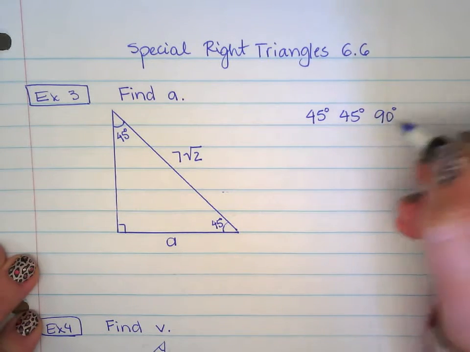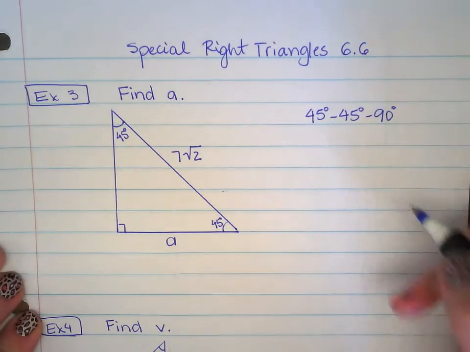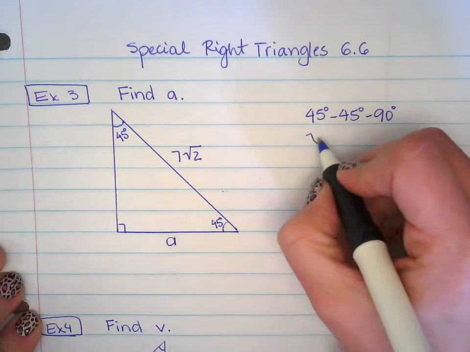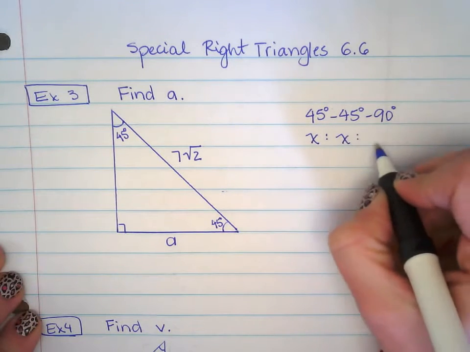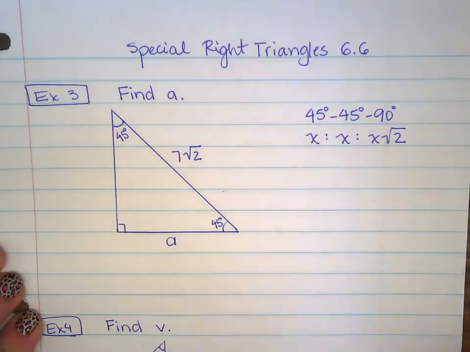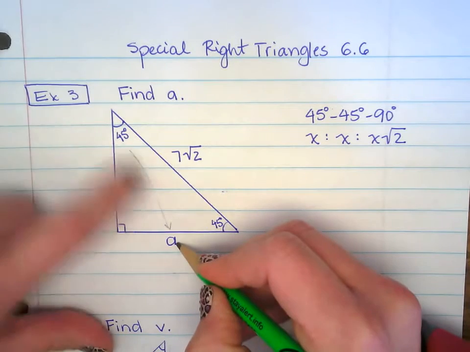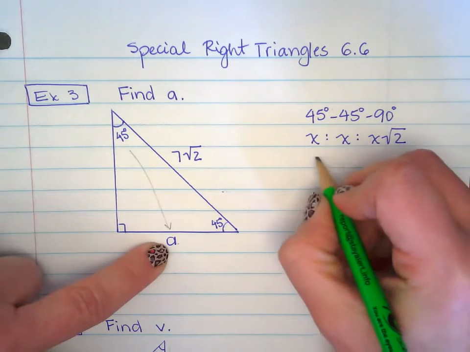Alright, so with that being said, before we start solving, you need to write down the ratios for the 45, 45, 90, or the right isosceles triangle. So x, x, and x square root of 2. Alright, so we have this side right here opposite to 45 is a.